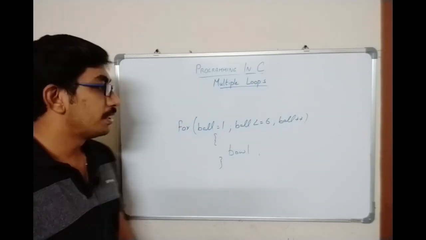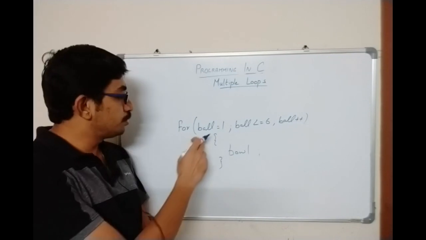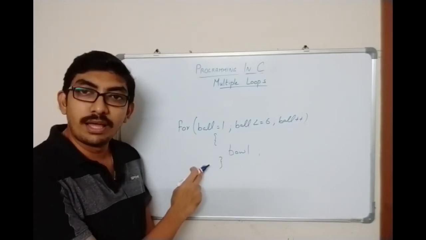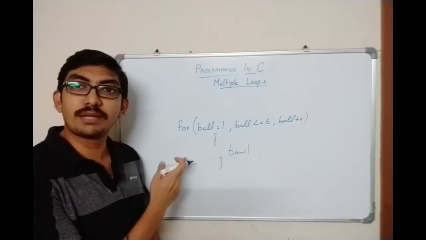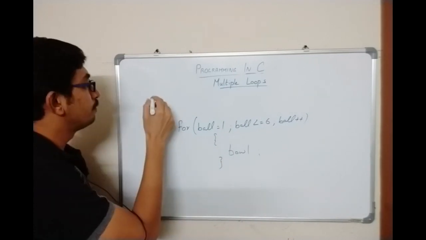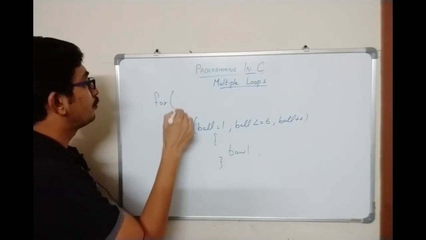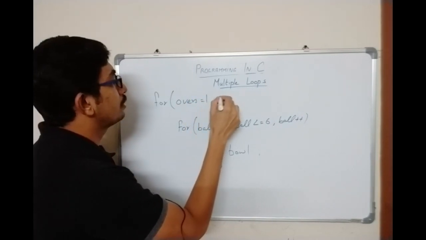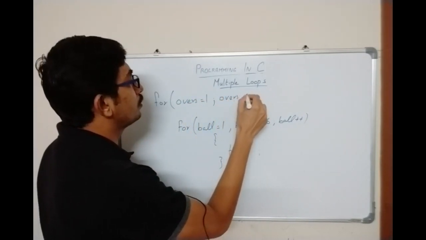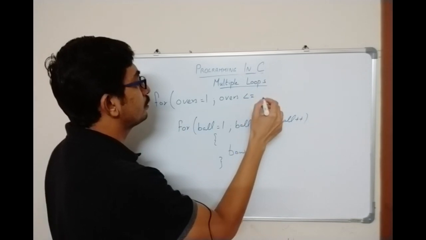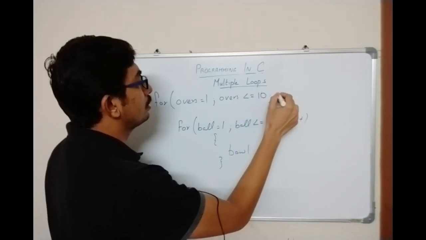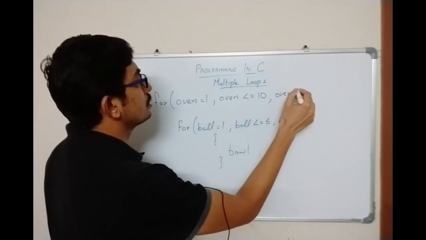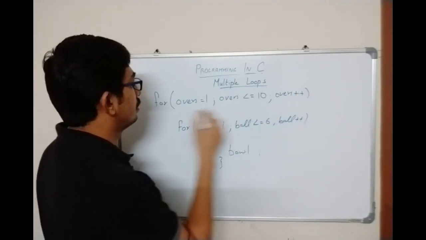So this will do just for 1 over, and in the case of a cricket match, he can bowl up to 10 overs. So for overs is equal to 1, overs less than or equal to 10, overs plus plus.